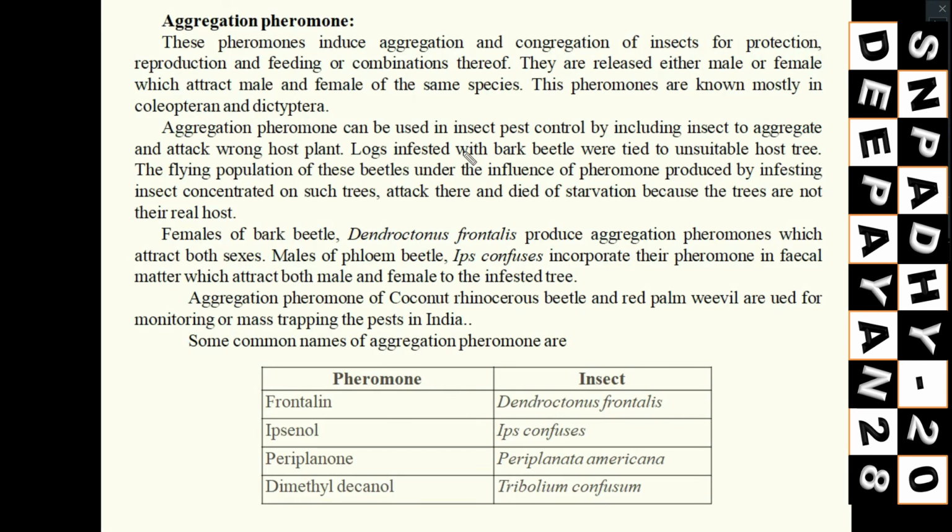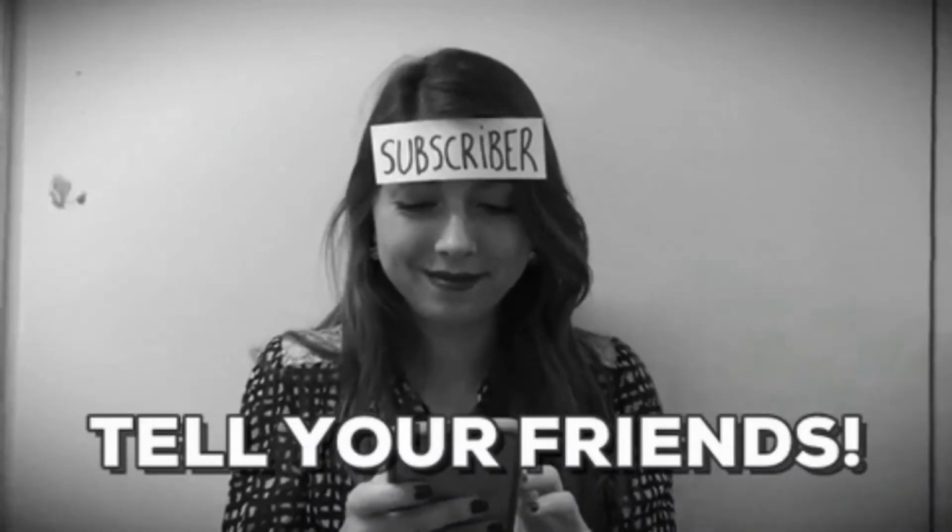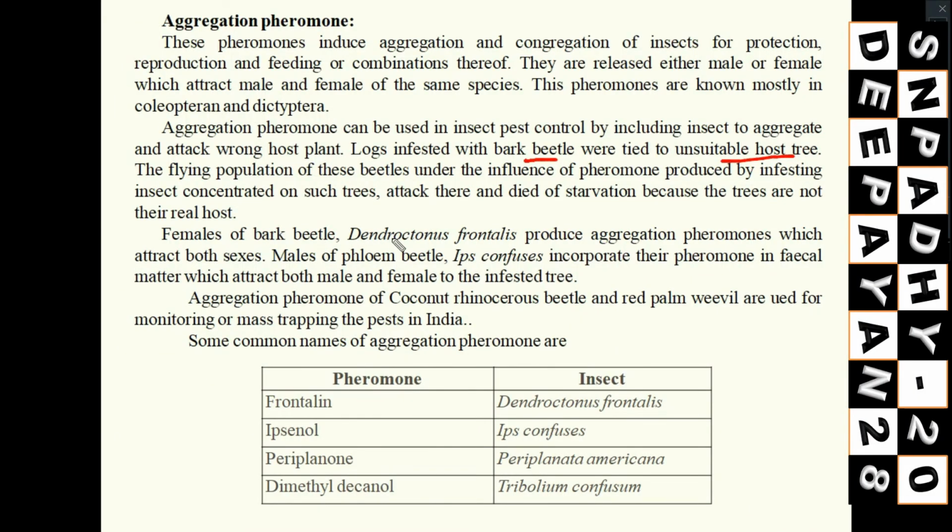Just like you see, logs infested with bark beetle were tied to unsuitable host trees, because to this unsuitable host tree the bark beetle will go and they will die. Similarly, females of bark beetle, that is Dendroctonus frontalis, produce the aggregation pheromone, that is frontalin, which attracts both the sexes. Similarly, in case of phloem beetle, that is Ips confusus, they produce an aggregation pheromone, that is ipsenol, and they keep it in their fecal matter. So when this fecal matter is tied in a non-host tree, this phloem beetle will go towards that non-host tree and they will die due to starvation.